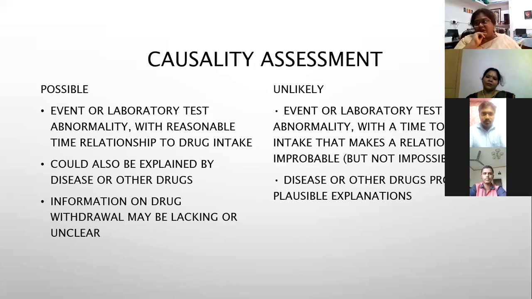Unlikely means we are not sure. Ninety percent of the time, the event or lab values I am observing and reporting as an adverse event, I don't see any relationship at all, and I can clearly say it is very unlikely that this drug caused this problem.